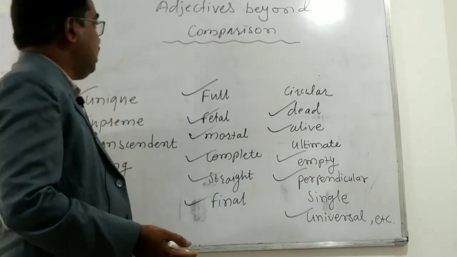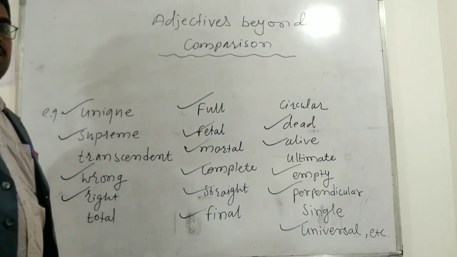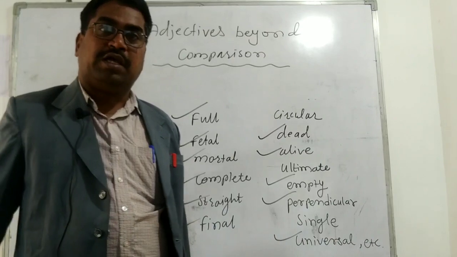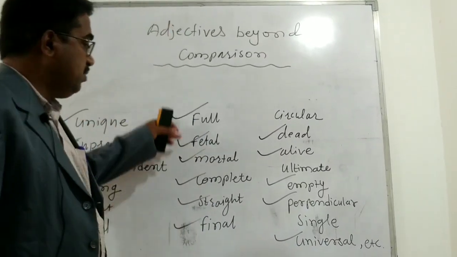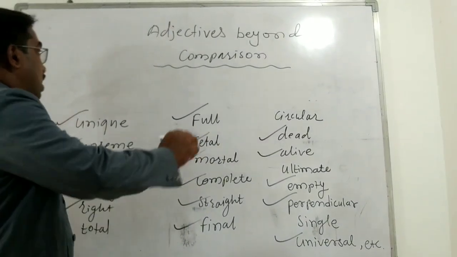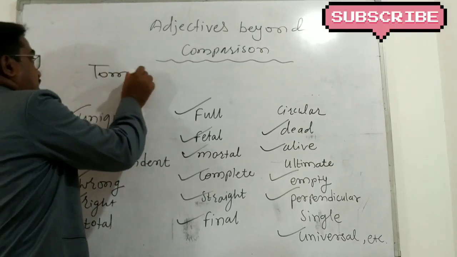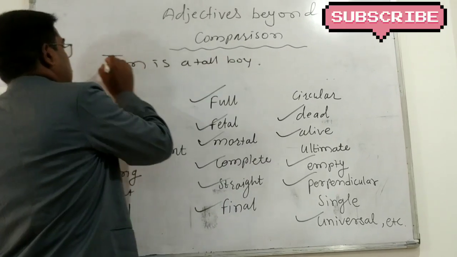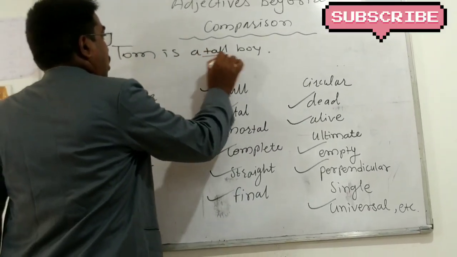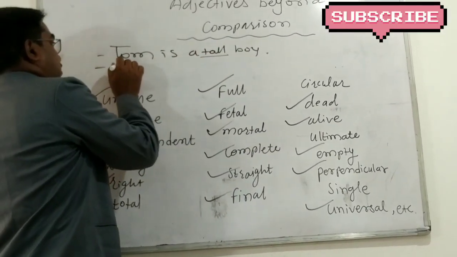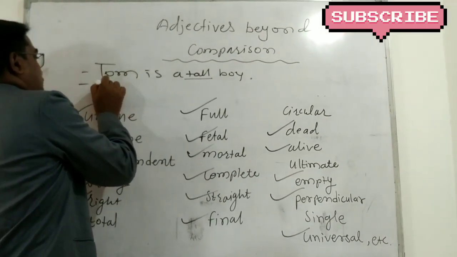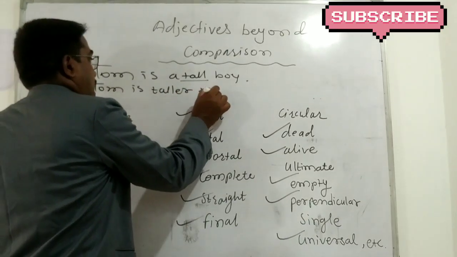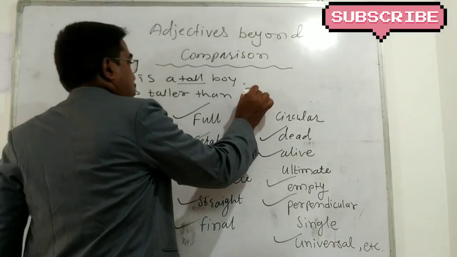Correct. So in English there are some adjectives that exist only in 1 degree and not more than 1 degree. So we cannot make comparative and superlative of these. As we make, for example, Tom is a tall boy. This is positive degree, tall, and we can make the comparative of this. Tom is taller than John.